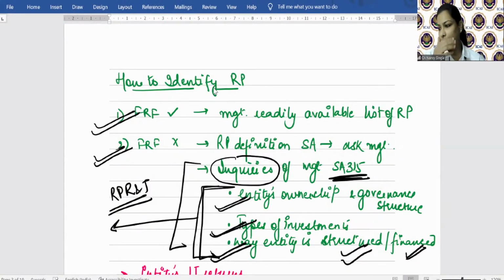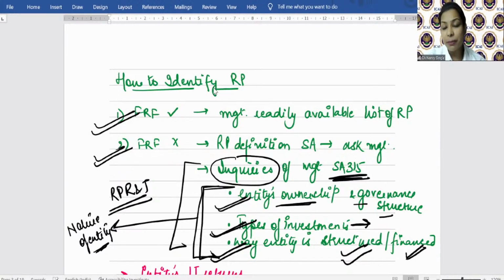Send in your replies. So in your chapter number 2, when you've studied about the auditor shall obtain the knowledge of client business while he's performing the risk assessment procedures. So nature of entity is one of the points. Remember, first point was external legal regulatory requirements. Then is nature of entity. So what is the ownership or governance structure? What type of investments are there, है ना?